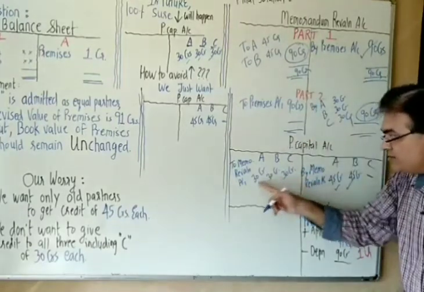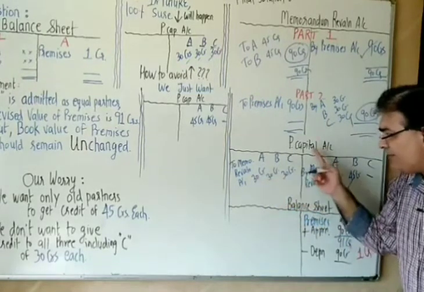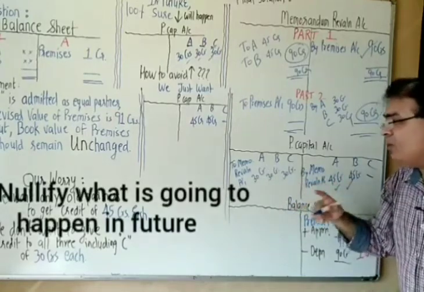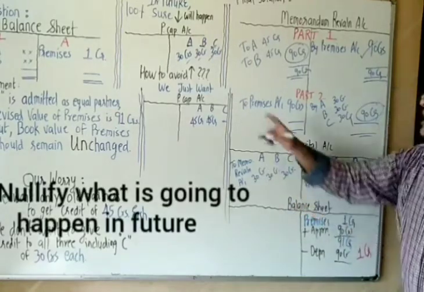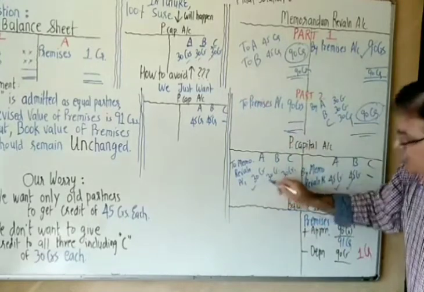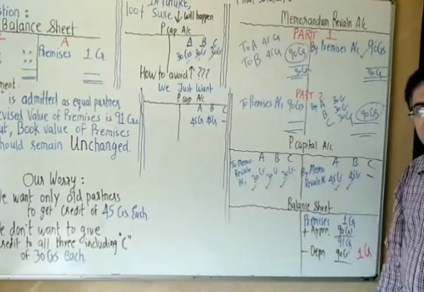So this is nullifying what is going to happen in future. When I did this, what I am doing is, what is the meaning of that? I did this in the partners' capital. I am nullifying what is going to happen in future. They are going to get the credit of 30 in future. I am debiting 30 today only. Now let them get the credit of 30. It doesn't matter.